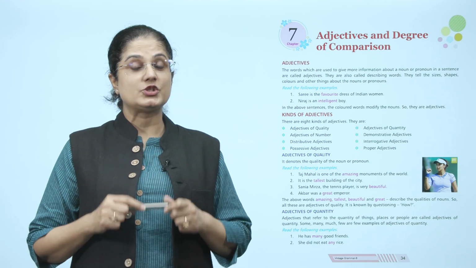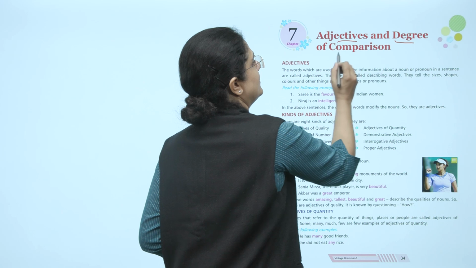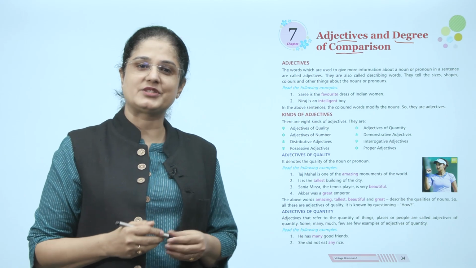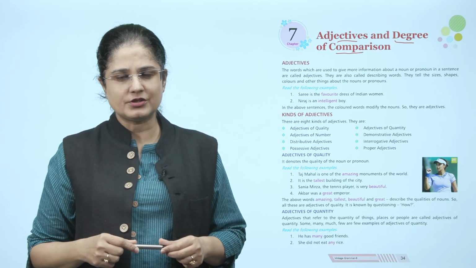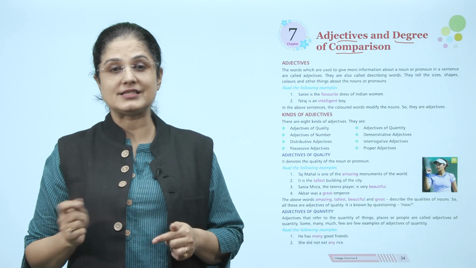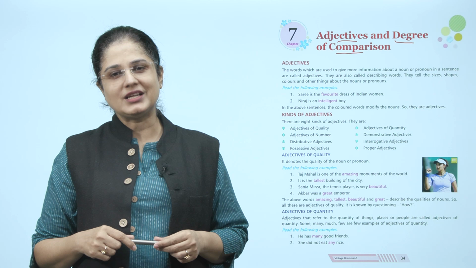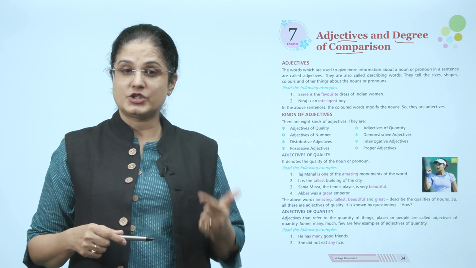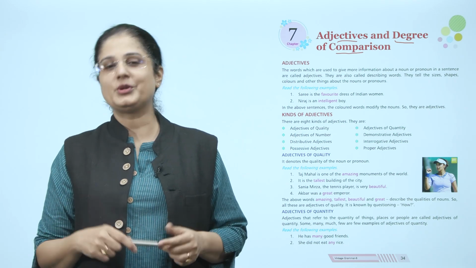Children, today we will study adjectives and degrees of comparison. Now, what are adjectives? The words which are used to give more information about a noun or pronoun in a sentence are called adjectives. They are also called describing words. They tell the sizes, shapes, colors and other things about the nouns or pronouns.